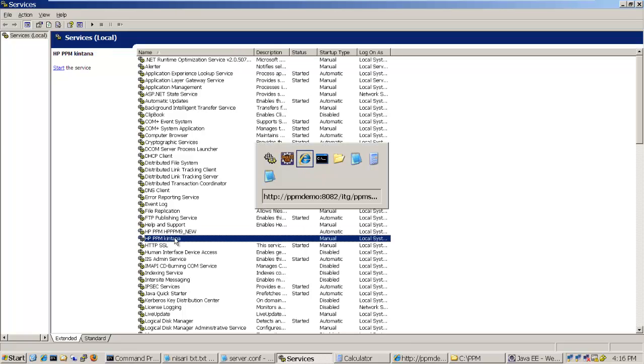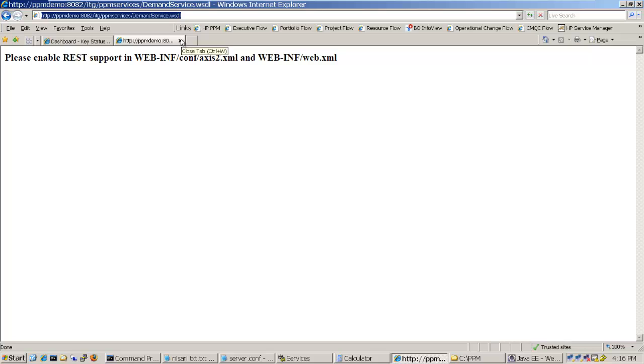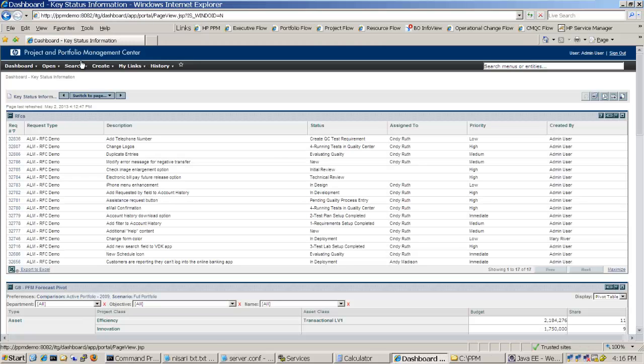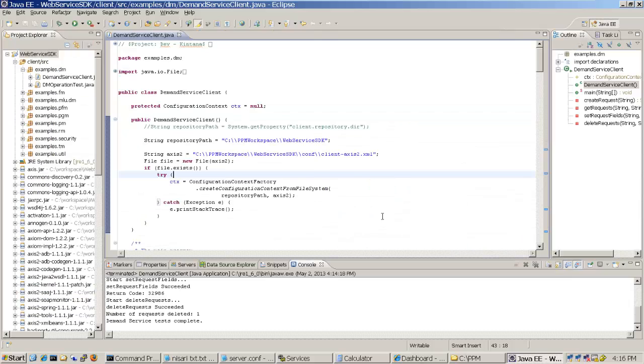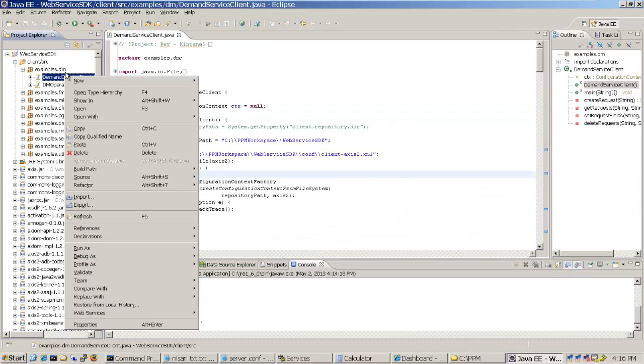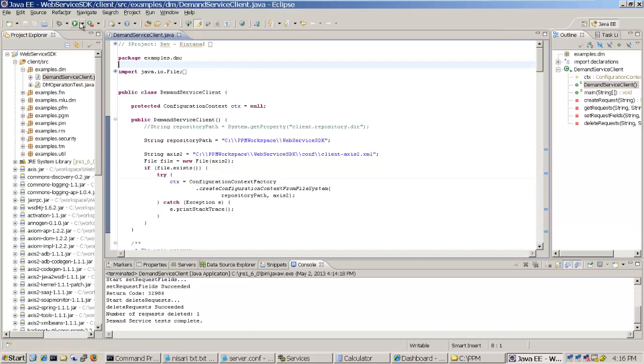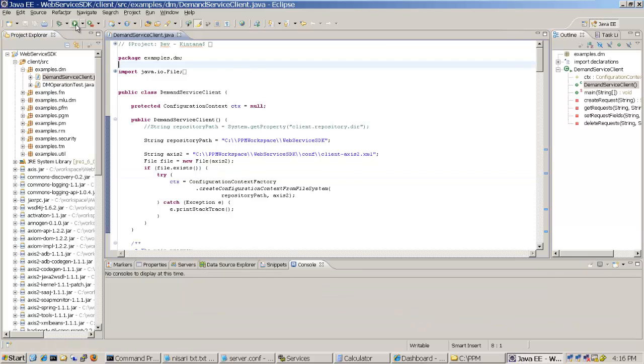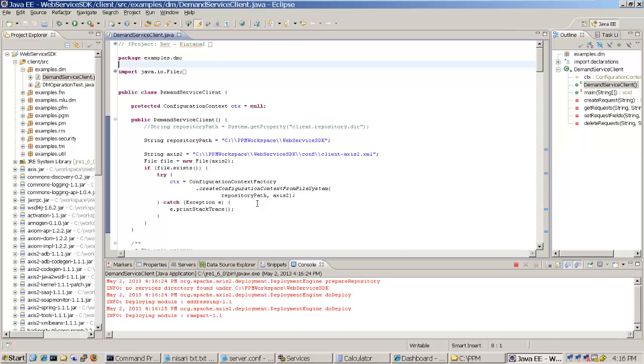So with the new one, which is running on 8082, PPM demo 8082, we are trying to connect to that one, and there is no change in the code or anything like that, and we're just trying to execute this file, and you will be able to see it's able to give us the output.